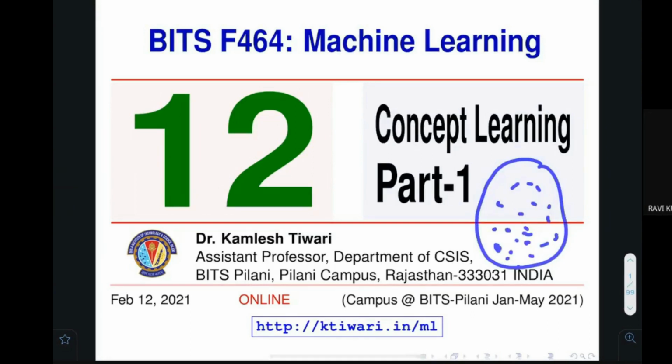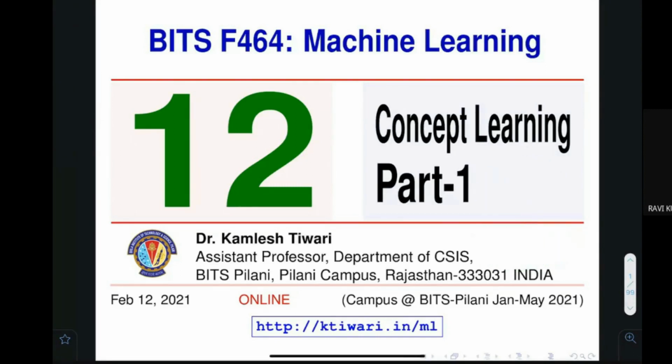But is there a way that you can start from here, you can go somewhere, and at the end you can reach the most suitable one? Is there any way to do that? If it is possible, then even with a large hypothesis space, you would be efficiently able to find the right kind of parameters. So all these things are the topic for today's class.